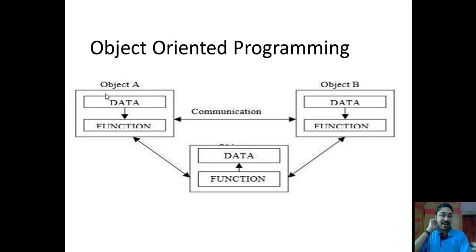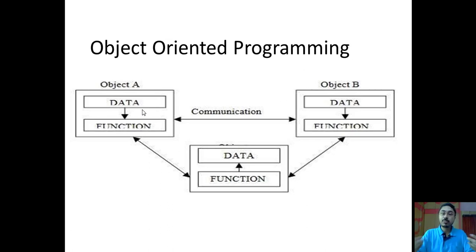Now there is an interaction between them also, because in isolation only student or only faculty cannot work. They have to work collaboratively, so there should be a relation. There should be some communication between the objects. So object 1 and object 2 have to interact with each other, isn't it? If we are saying student and faculty, faculties are supposed to teach students, and students are supposed to take the lessons from the faculty. So there is certain communication between the objects, and we have to establish that relation.